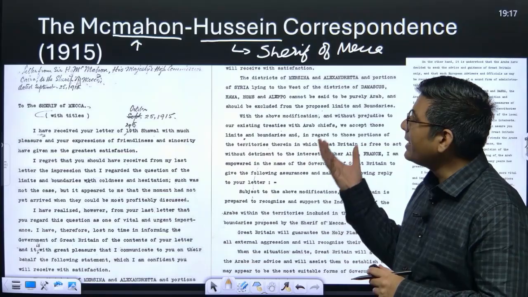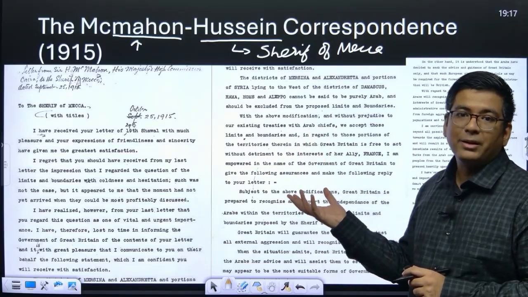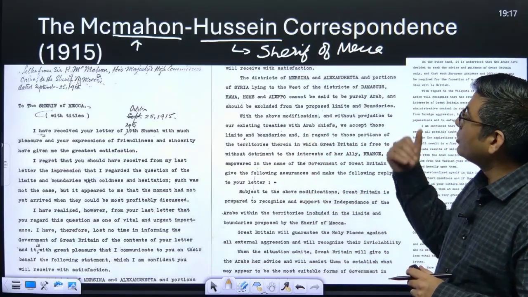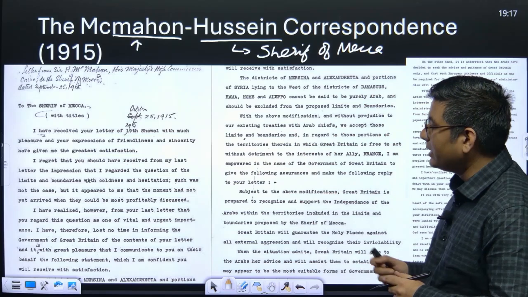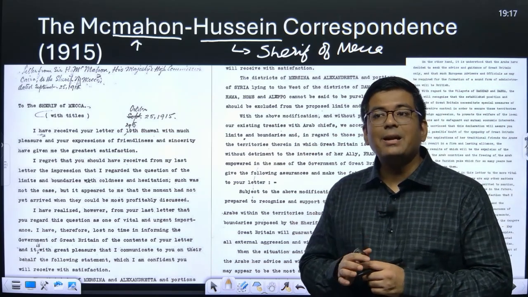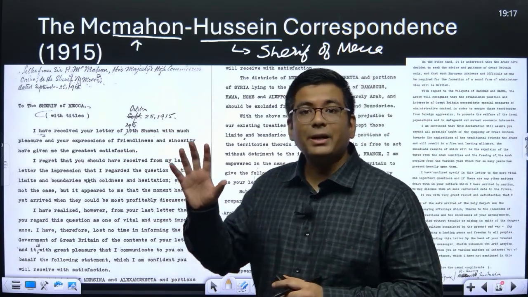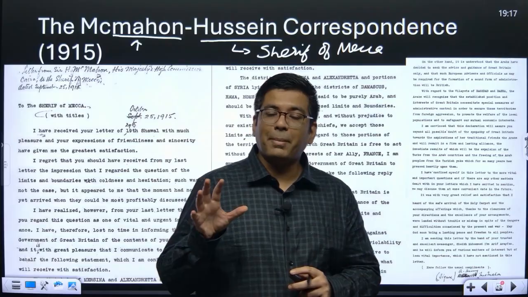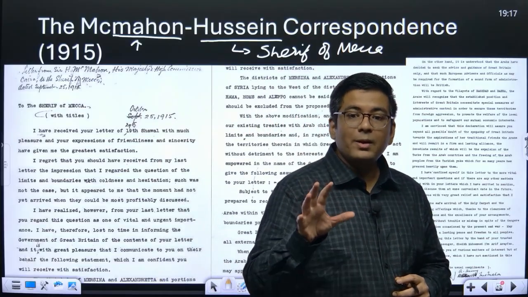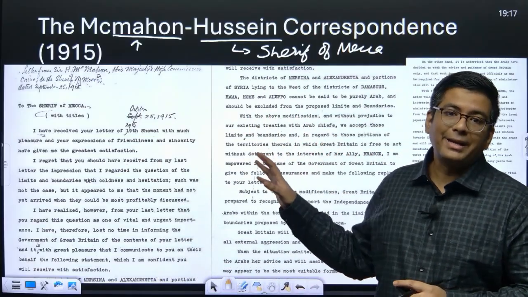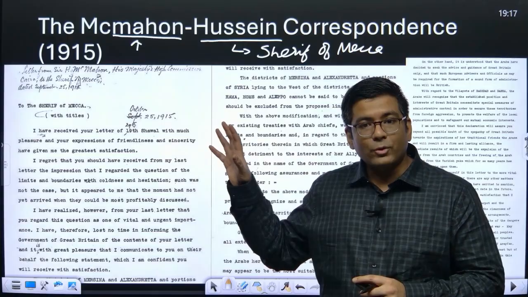So that is why the McMahon-Hussein agreement, or you can say the McMahon-Hussein correspondence, basically recognized that Palestine, which was one of the regions under the Ottoman Empire at that particular time, would be recognized as an Arab province.